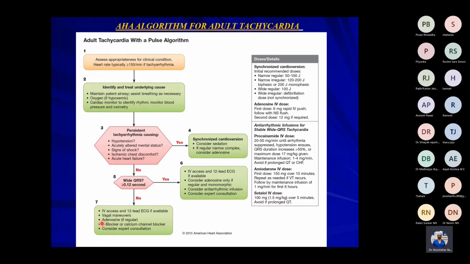But if the QRS is more than 0.12, you have to go for amiodarone, 150 milligrams over 10 minutes, followed by maintenance of 1 milligram per minute over 6 hours.